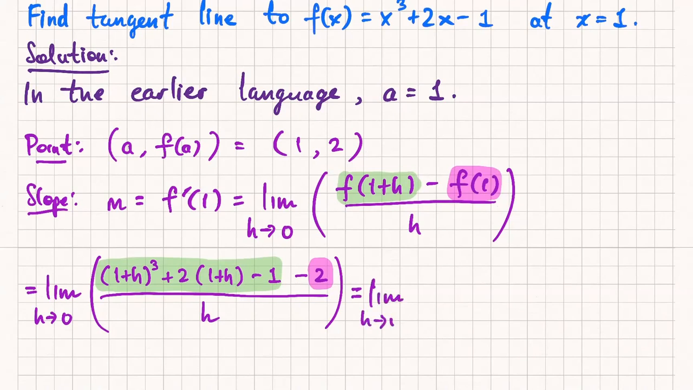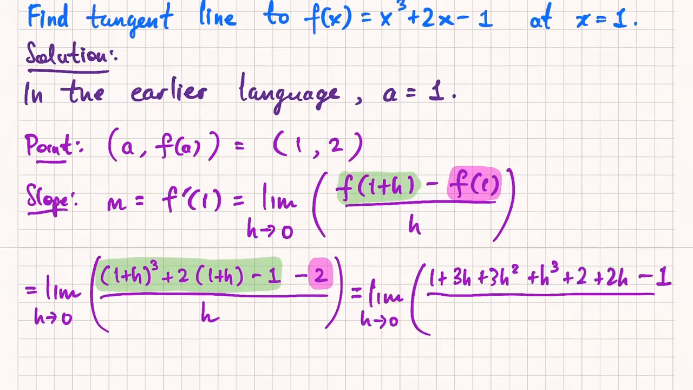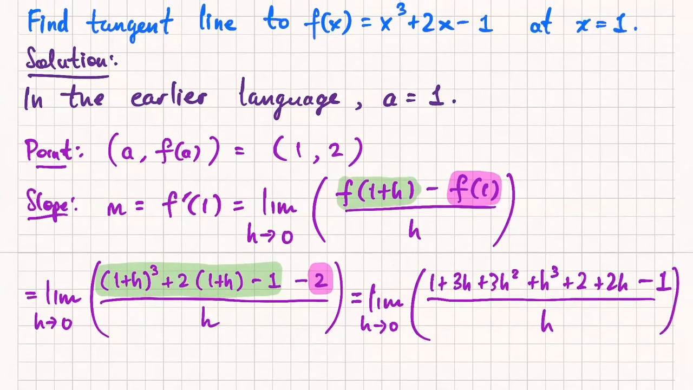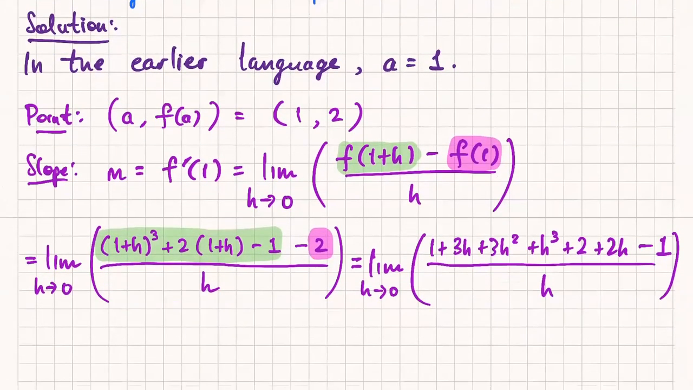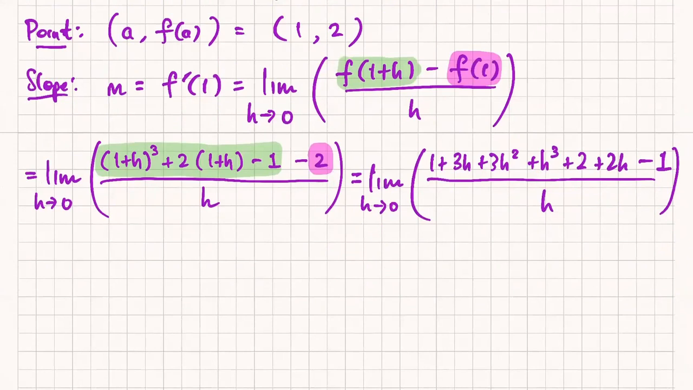Okay, so let's expand out this cube, and you all know how to do cubes, right? So we get 1 plus 3h squared plus h cubed plus 2 plus 2h minus 1. That's okay. Sometimes we read a question so fast we don't even see half of it. That happens to me all the time. I expect the question to say something, so I just don't read the second part.